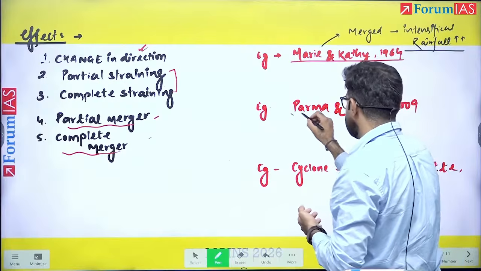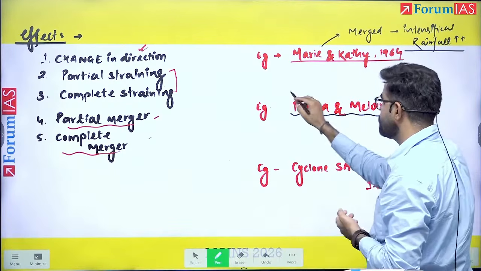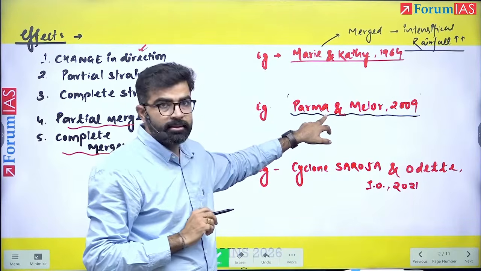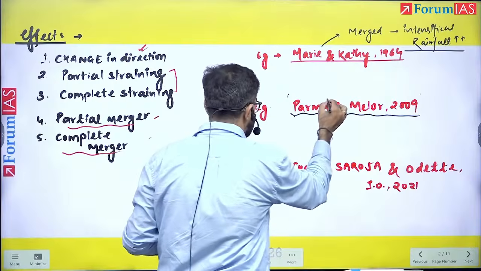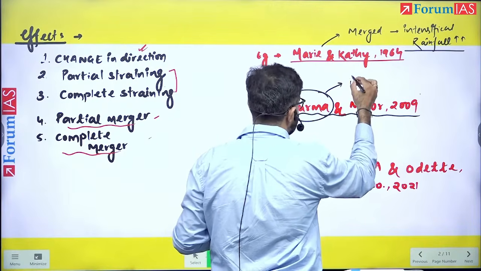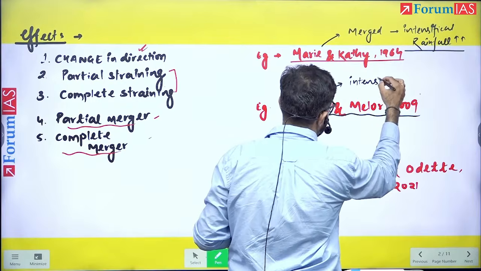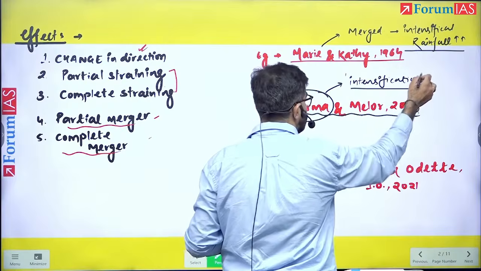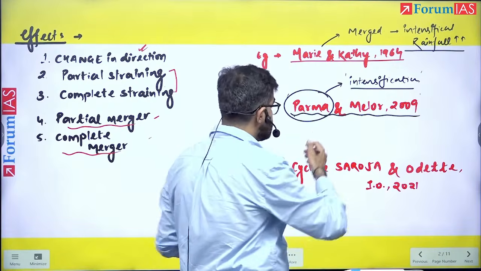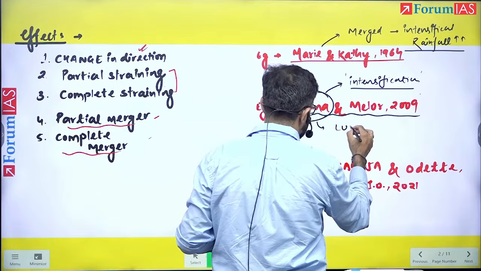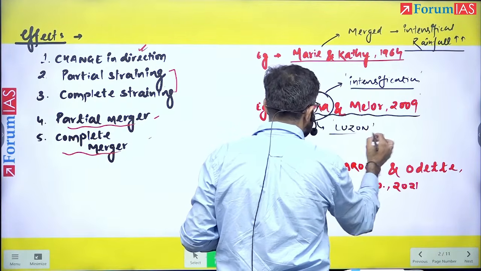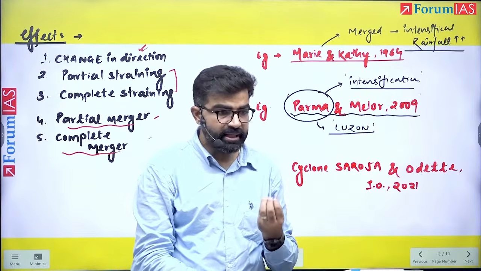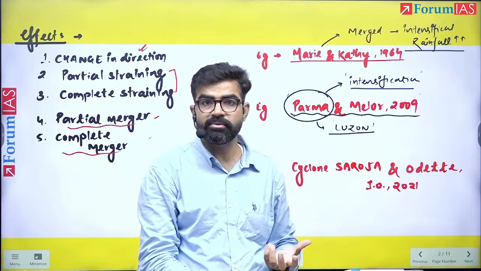Now, the second example is the Parma and Melor combination of 2009. This exactly we are talking about somewhere near the Philippines. In this case, the Parma cyclone got intensified, number one, after its interaction with the Melor cyclone near the Philippines. Second, there is one island, that is Luzon Island. Over this Luzon Island, it became almost stagnant for some days. So why did it become stagnant? Because of this Fujiwara effect.